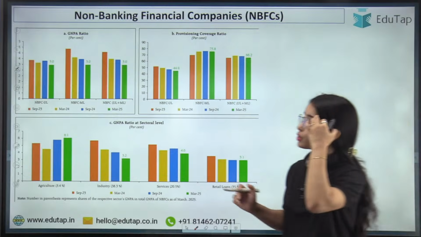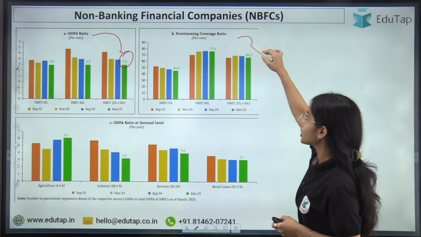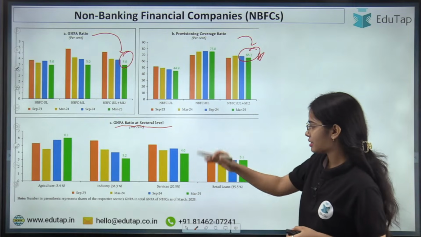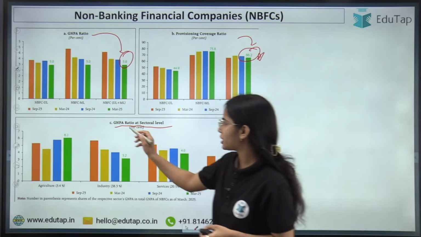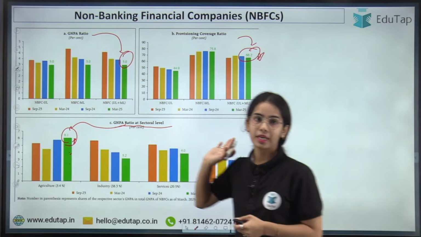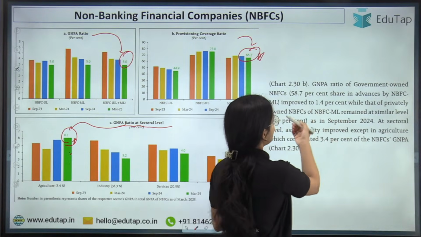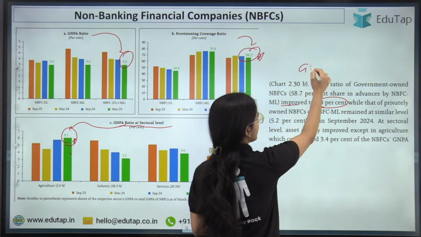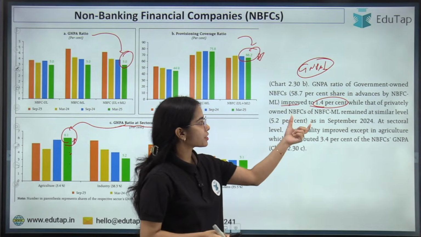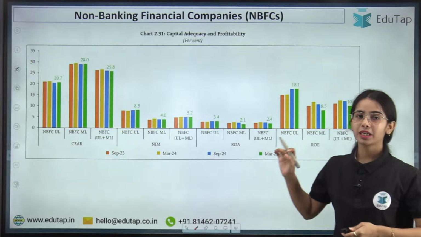Now coming to the GNPA ratio, the gross non-performing asset ratio for the NBFCs is 3%. The provisioning coverage ratio for the NBFCs is 66.2%. The GNPA ratio at sectoral level is this. You can understand that the highest GNPA ratio is in agriculture. At the sectoral level, the highest GNPA is in the agriculture sector, okay. Now the GNPA ratio of government owned NBFCs improved to 1.4%. That means the GNPA ratio has decreased for the government sector. For the government owned NBFCs, the GNPA has reduced to 1.4%, okay. So this is the idea. Now coming to the next point, that is capital adequacy and profitability.